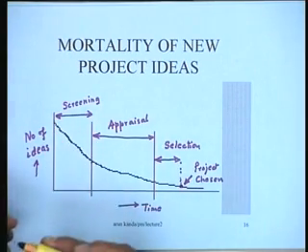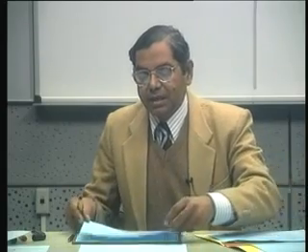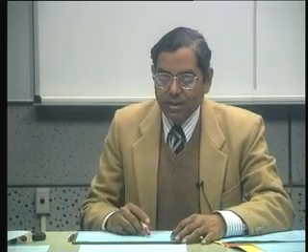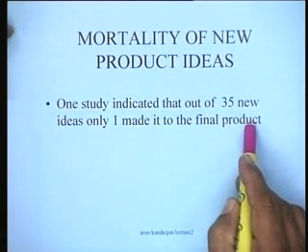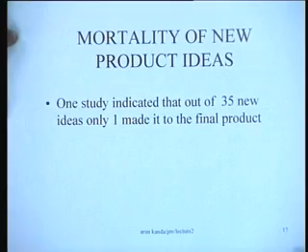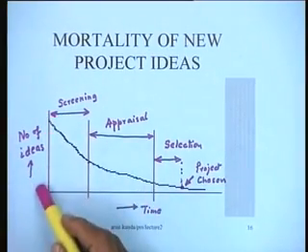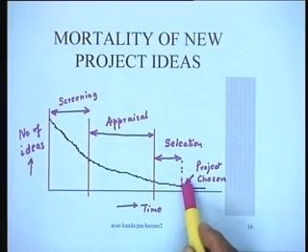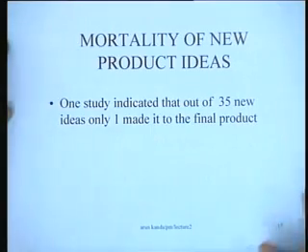get this particular idea. You see, as far as new products are concerned, there is an interesting result which states that one study indicated that out of 35 new project ideas, only one made it to the final product. So what it really means is, if you look at this particular diagram, there are 35 ideas here and only one makes it finally to the final project. So I think we have now discussed the basics behind the process of project identification.